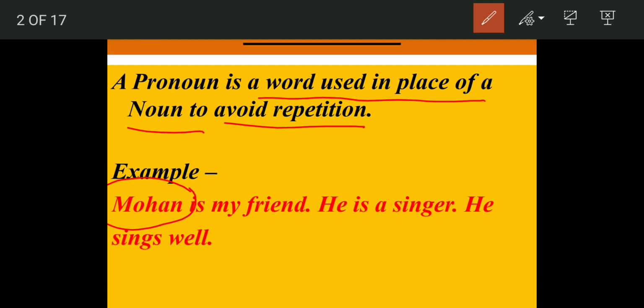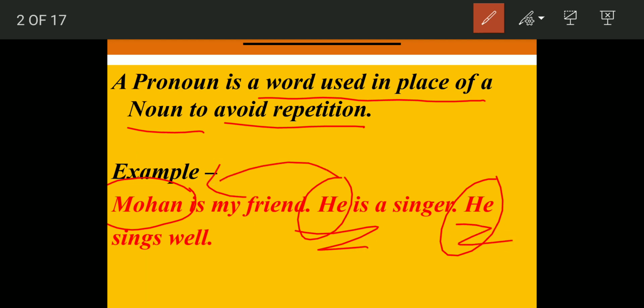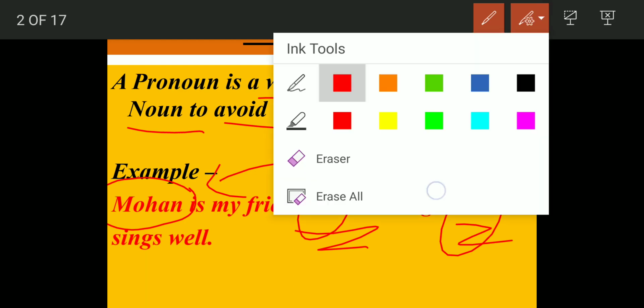Instead of saying Mohan is my friend, Mohan is a singer, Mohan sings well, instead of using the noun again and again, we use a pronoun. We say Mohan is my friend, he is a singer, he sings well. So what is the pronoun here? He. The word used in place of noun is the pronoun. Why do we use it? So we don't have to repeat the noun again and again.